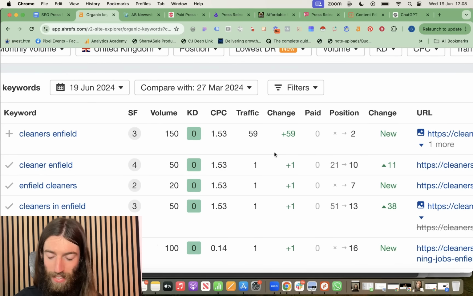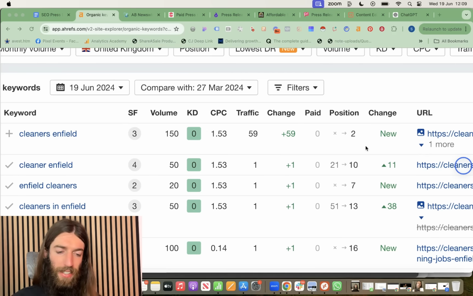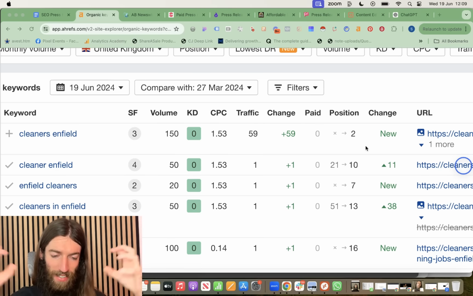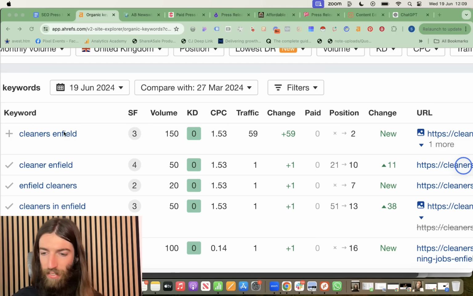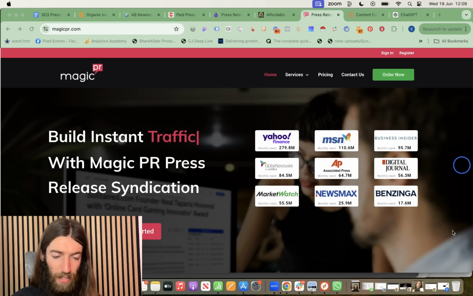Within a matter of weeks, it's ranked number 2 on Google for a search that gets 150 searches per month with a cost per click of around $2. So this is exactly the aim of a basic press release. We're not too concerned about where it goes. It's just the sheer volume of around 250 websites, all repeating that contextual relevance with backlinks into our site, very clearly signaling to Google that we've built this footprint and all these resources are linking to us, talking about cleaners in Enfield.